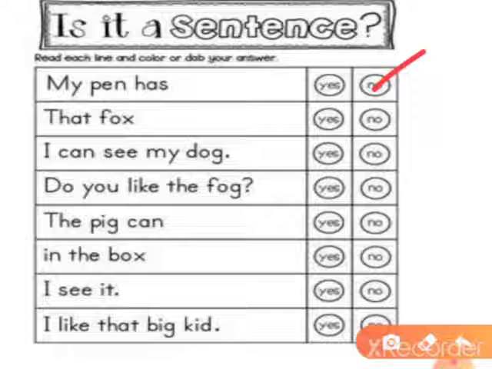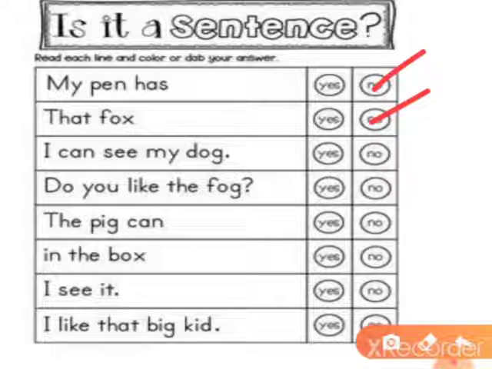Then the second one, that fox. That fox also doesn't give us any meaningful sentence. So we have to put a tick on no. Then see the third one, I can see my dog, and it ends with a full stop. It gives us a complete sense.